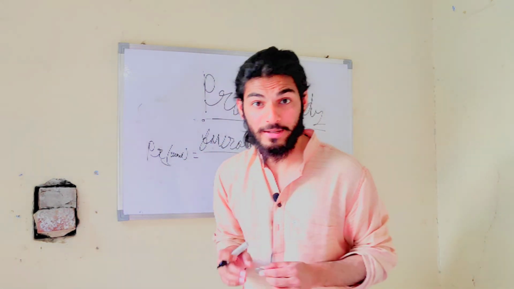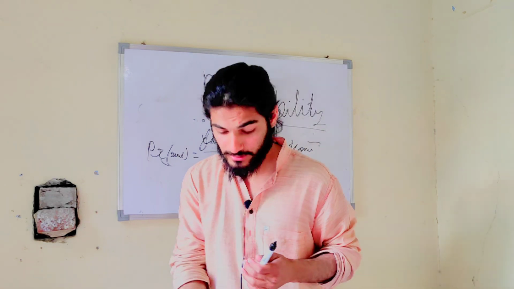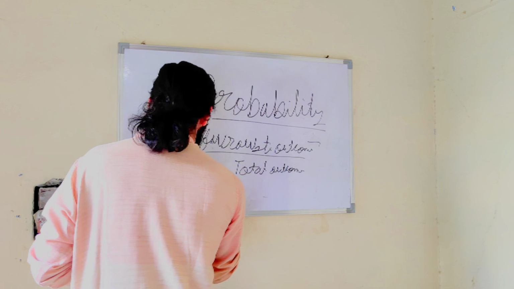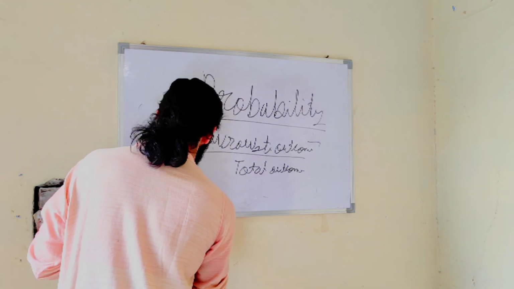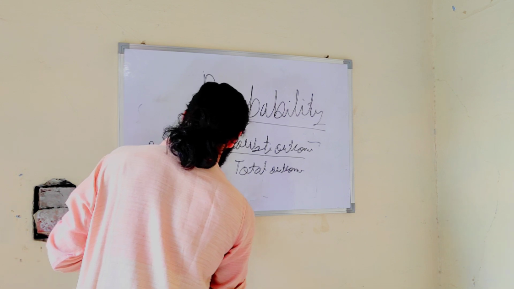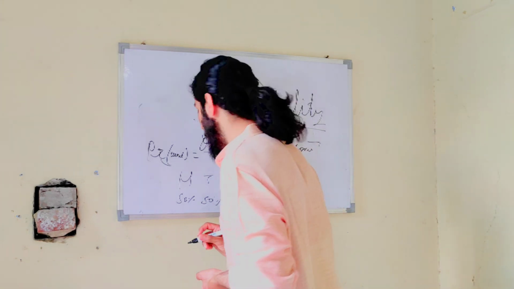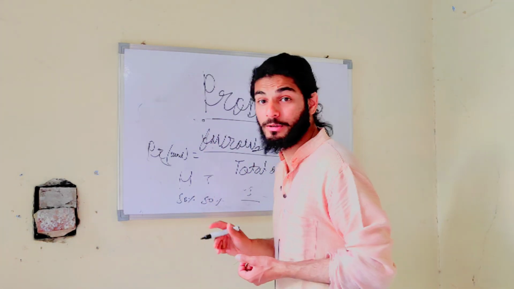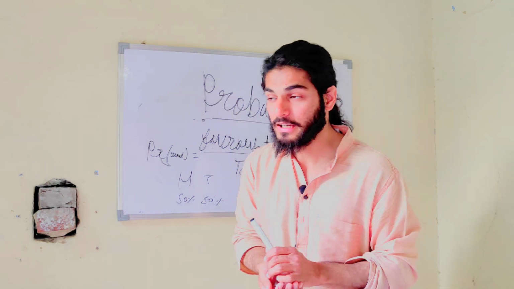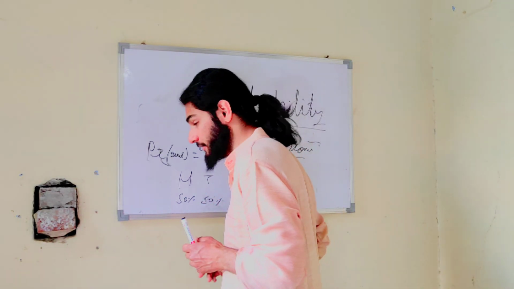So now tell me, what is the probability of getting head if we toss this coin one time? Yes, exactly, this is 50%. Head is 50% and tail is 50%. So what is the probability? Probability is nothing but 0.5. As you all know, 0.5 lies between 0 and 1. So the probability of tossing a coin and getting head is 50%.